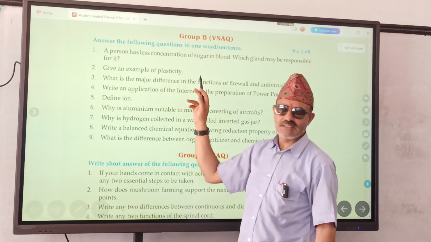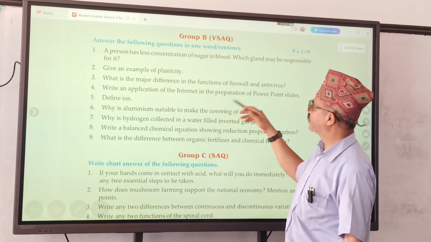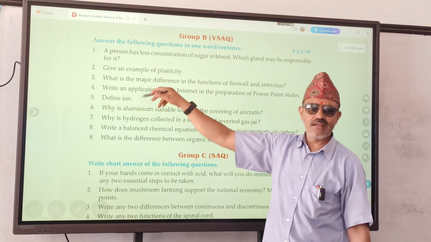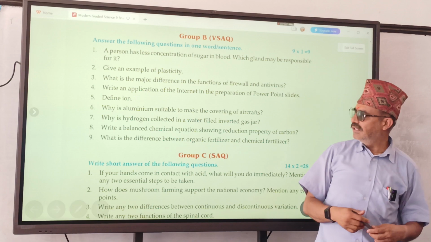What is the second question? Give an example of plasticity. Have we done it? Not done. What is the major difference in the functions of the firewall and so on? This is not done. So how many questions are here in very short questions? 9. This is a sample only. So according to the grid you have to make.